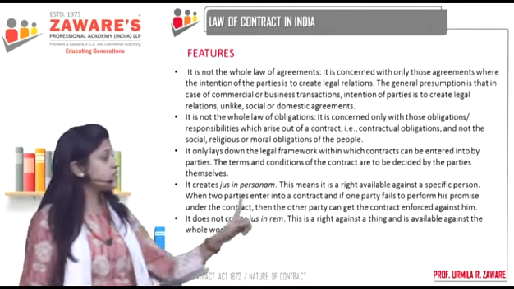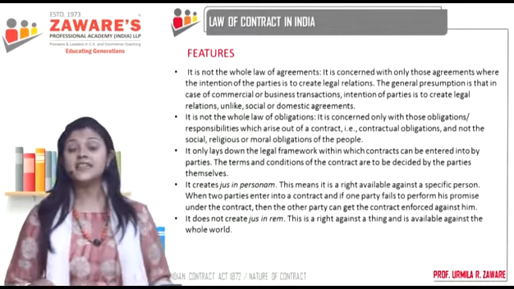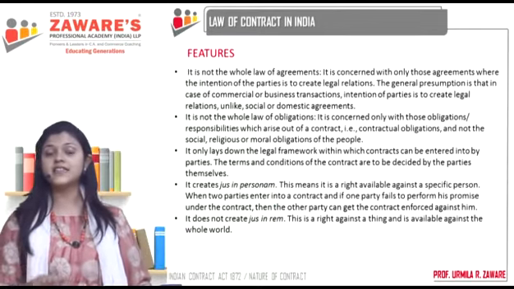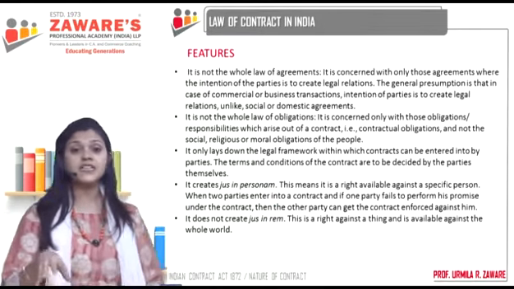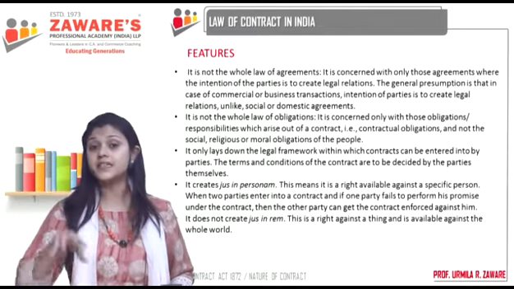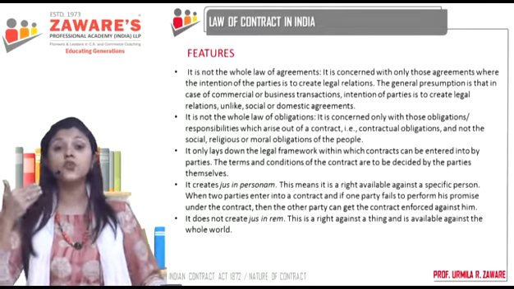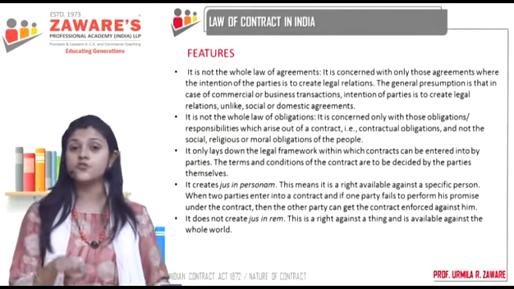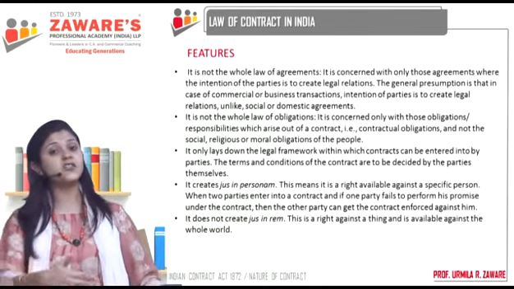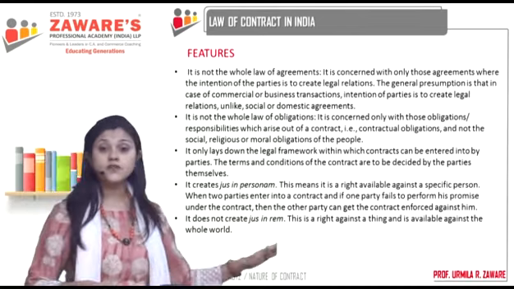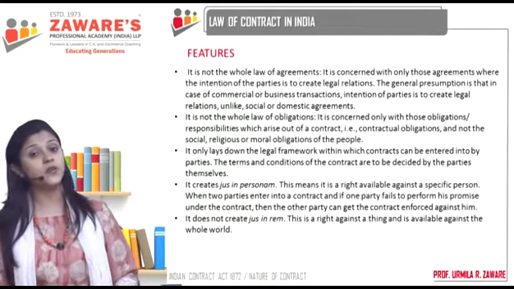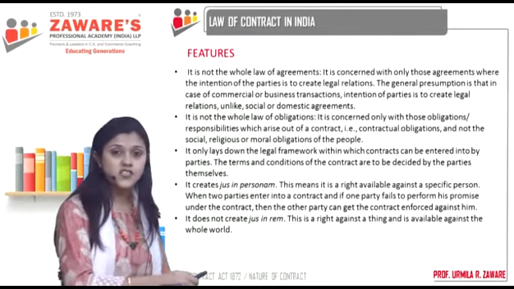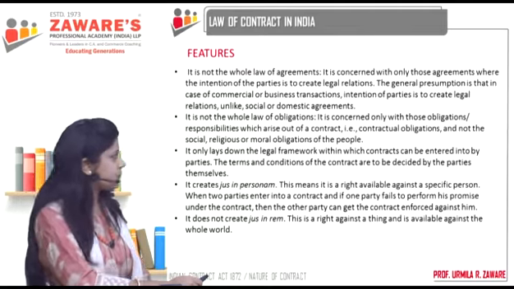The Indian Contract Act is concerned with jus in personam. The Sale of Goods Act is concerned with jus in rem. That is, the Sale of Goods Act creates jus in rem, which is available against a specific thing, not a person, but things, because in sale of goods we are going to study about goods. Okay, and it is available against the whole world. That means if something goes wrong, then it is applicable against the whole world. In fact, the details of this we will do when we begin with our Sale of Goods Act. So these are the features of the Indian Contract Act.